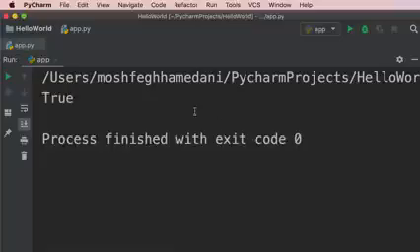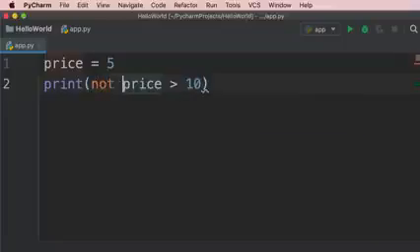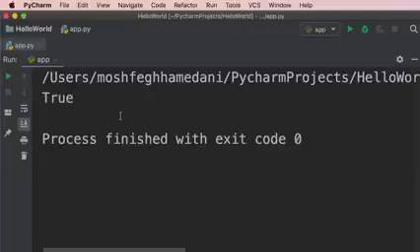There you go. We also have the not operator, which basically inverses any values that you give it. Let me show you. So we're going to have one Boolean expression, price greater than 10. The result of this expression is false. Now, if you apply the not operator, this will inverse false to true. So when we run the program, we get true.